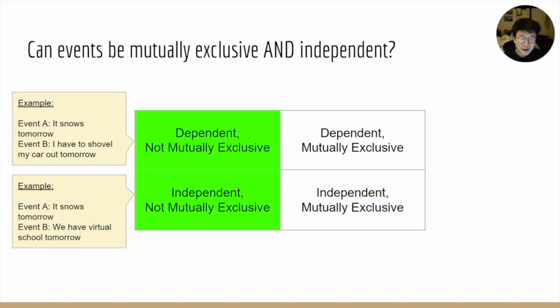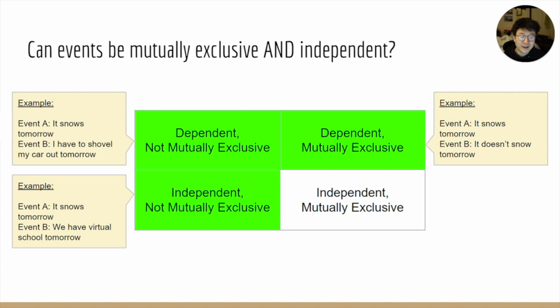In the upper right, we have dependent and mutually exclusive. Consider these two events. Event A, it snows tomorrow, and event B, it doesn't snow tomorrow. These are dependent on each other, because if event A happens, event B can't happen. If it snows tomorrow, it can't not snow tomorrow. They're also mutually exclusive. They can't occur together. It has to be one or the other. So that leaves us with independent and mutually exclusive events.